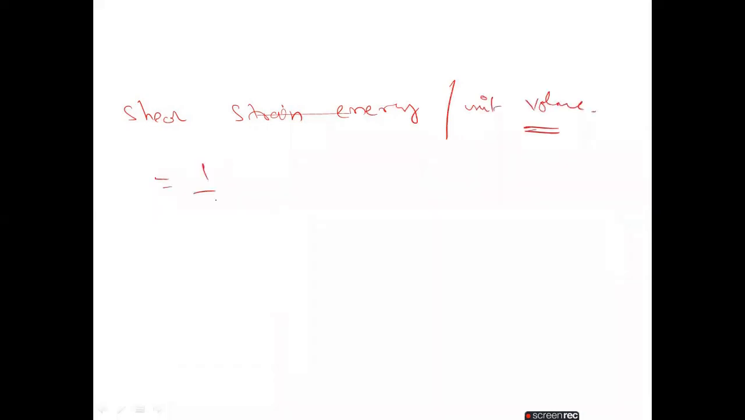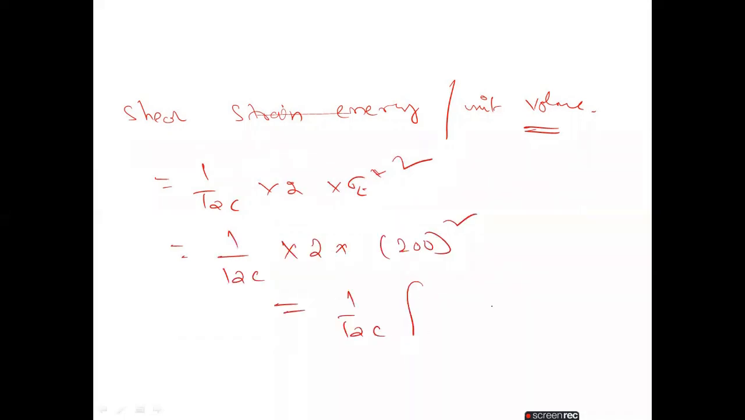Okay, next. Now we have to calculate the shear strain energy per unit volume, which is 1 by 12c into 2 into sigma T star square. 1 by 12c into 2 into 200 square. How much? Please tell me.